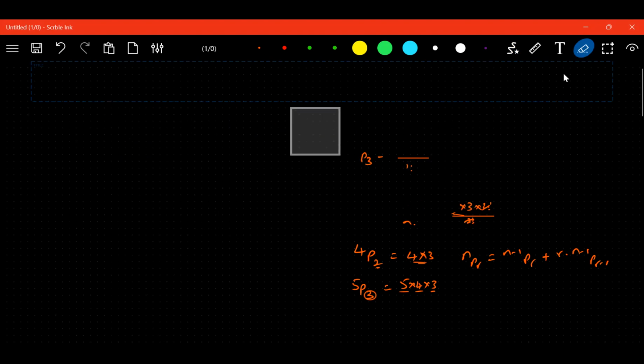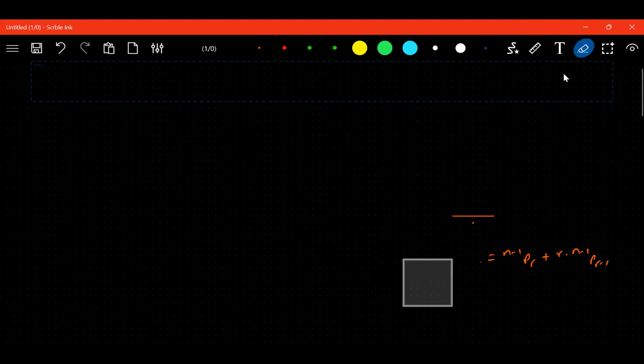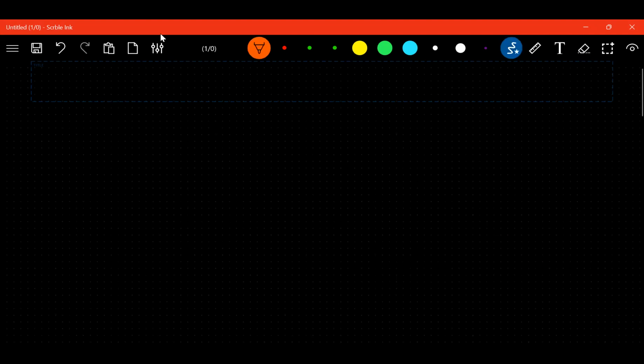Now let us go for NCR formulas. Let us have a look over NCR formulas. What is NCR? Not Delhi NCR. What is NCR? It is n factorial upon n minus r factorial into r factorial. What is one more formula?